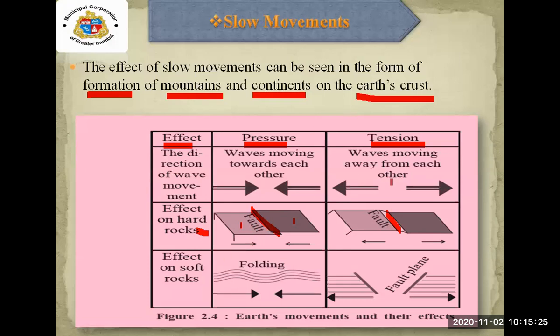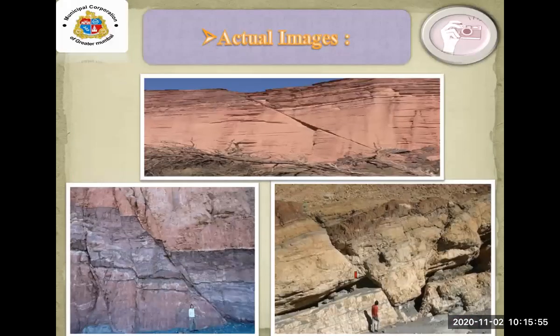So due to this image or this chart, we will come to know and understand the effects of slow movements. Whenever there are hard rocks, you can see a fault over there. If we want to see the effect of soft rock, you can see the fold mountains, and after that you can see the gap over there. Okay, yes. Next, now here are the actual images of the slow movements.